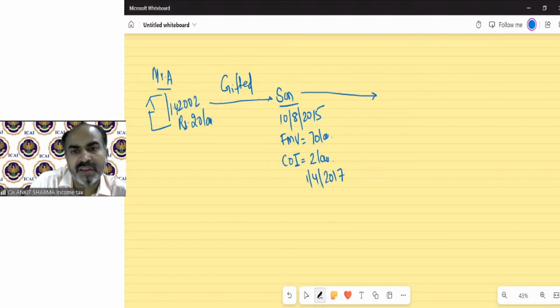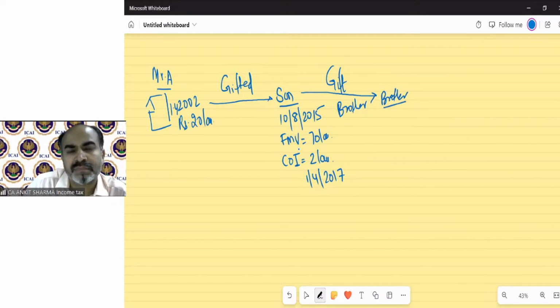Son gifted this house to his brother on 1st July 2020.